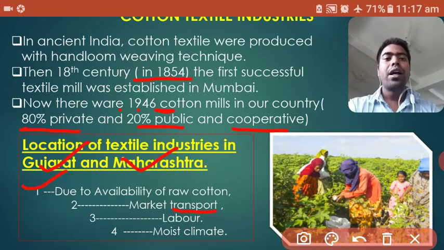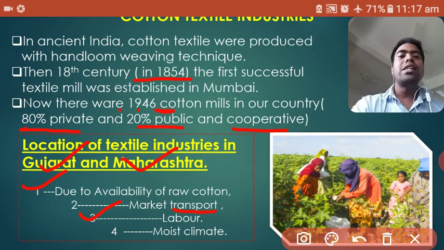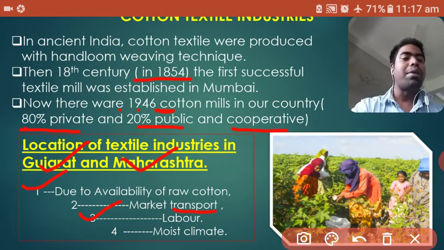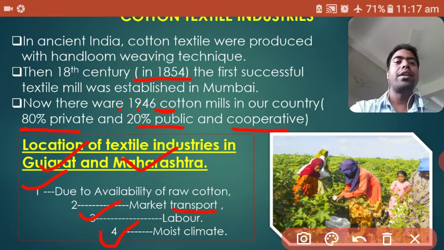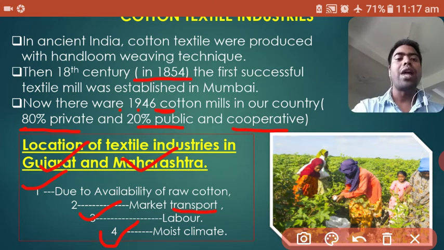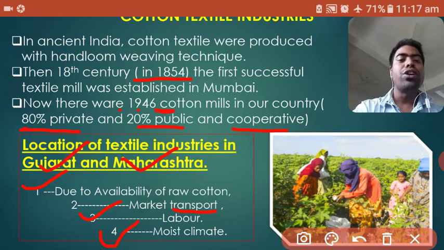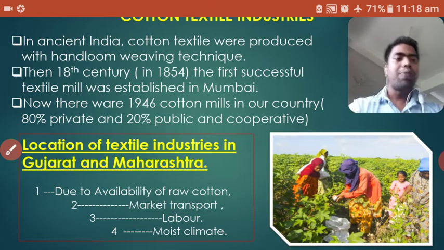Third is labor. This area is heavily populated, and skilled and semi-skilled labor is also available. Then the last and most important is the moist climate. This area is situated near the Arabian Sea, so a moist climate is available, which is ideal for growing cotton and also for spinning, dyeing and weaving. These processes are ideal in this climate. That's why in our country the maximum industries are situated in these two states. Okay, come to the next slide.